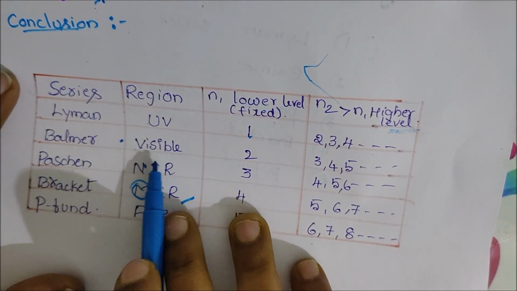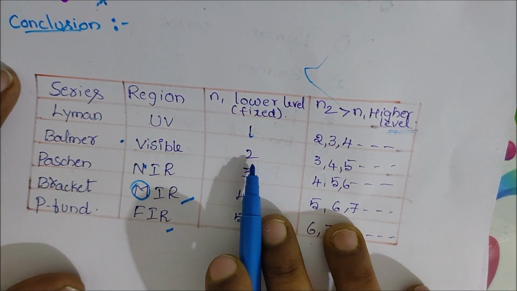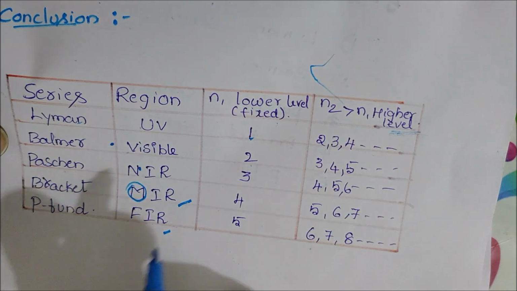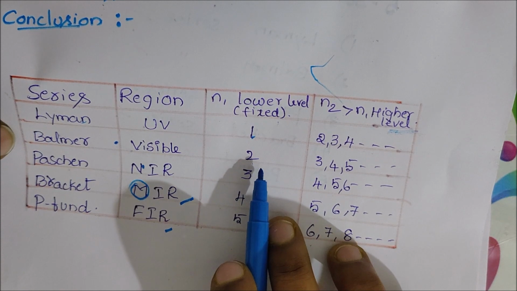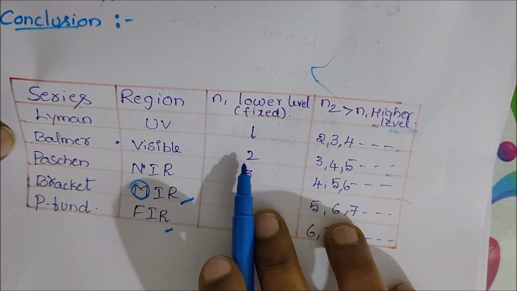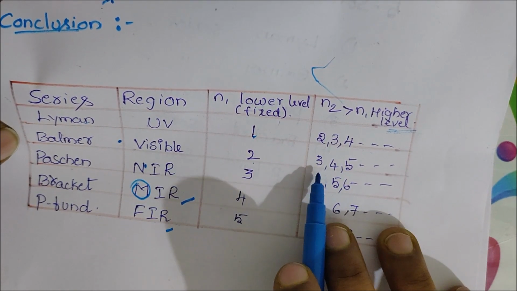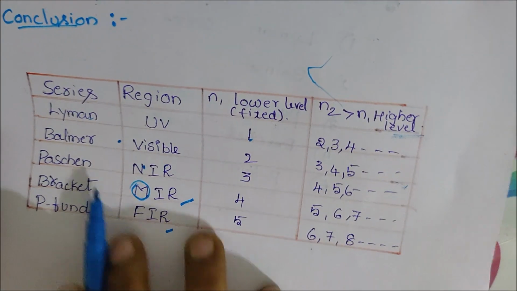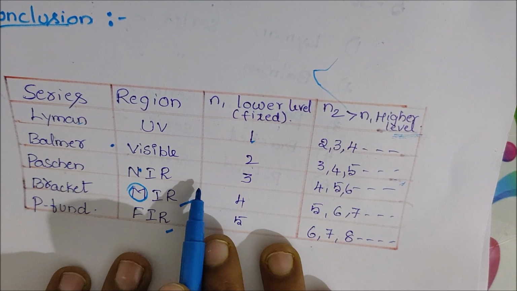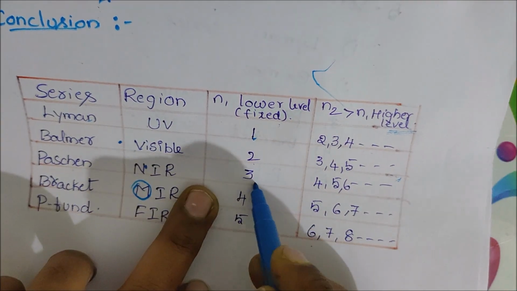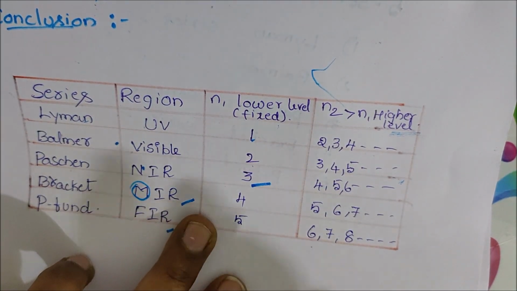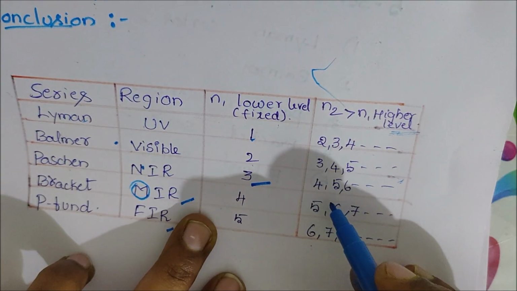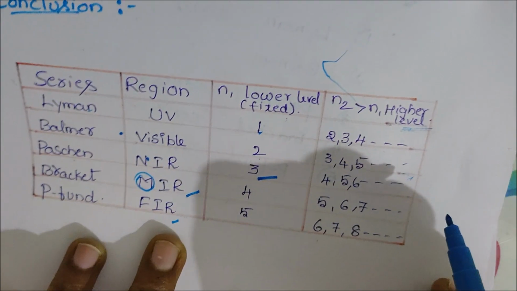Next is the Balmer series. In the Balmer series, n1 equal to 2, and the electron jumps from higher energy levels to the lower energy level n equal to 2, with n2 equal to 3, 4, 5, and so on. In the Paschen series, the electron jumps from higher energy levels to the third energy level, that is n1 equal to 3 and n2 equal to 4, 5, 6, and so on.